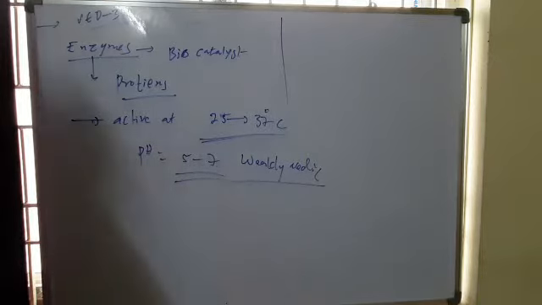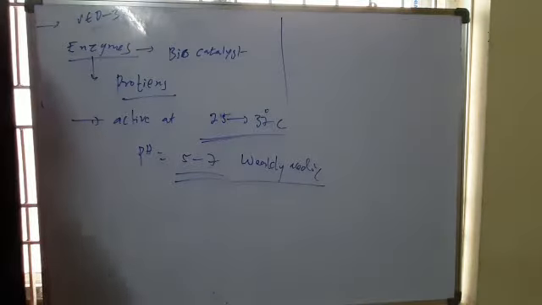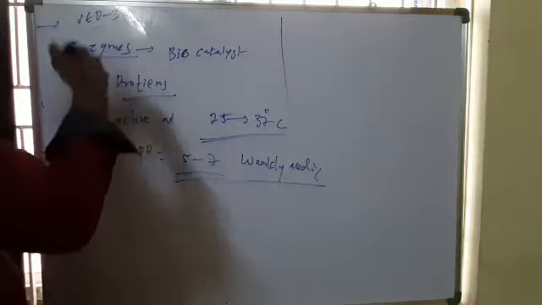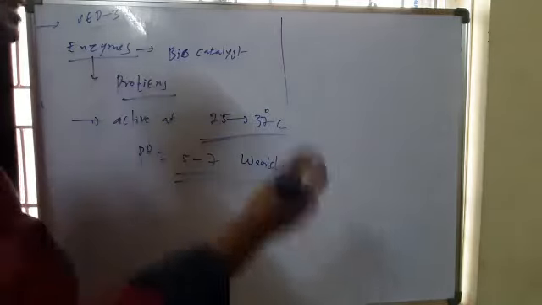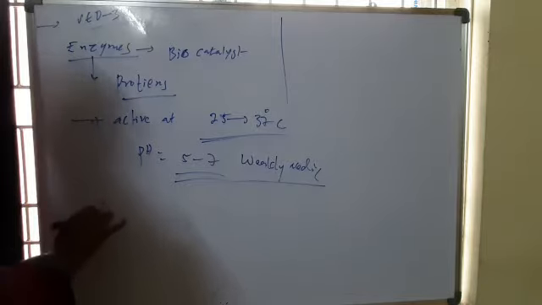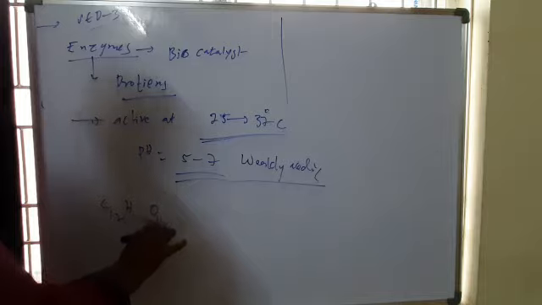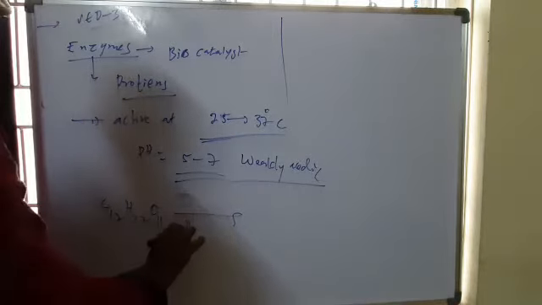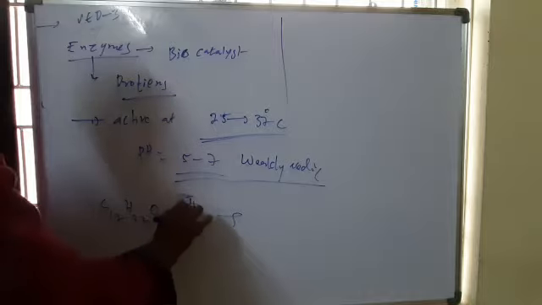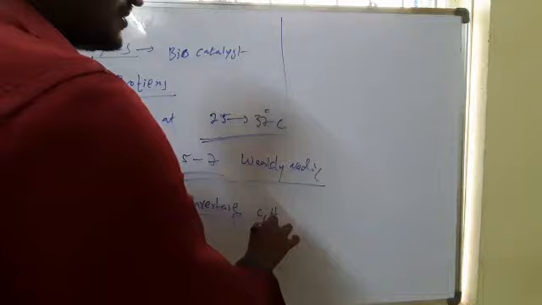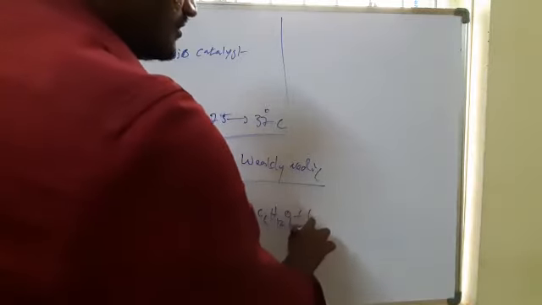These biological catalysts are very specific. A particular enzyme can react with a particular reactant only. For example, if you take C12H22O11, this can be catalyzed by invertase. Invertase gives glucose and fructose.